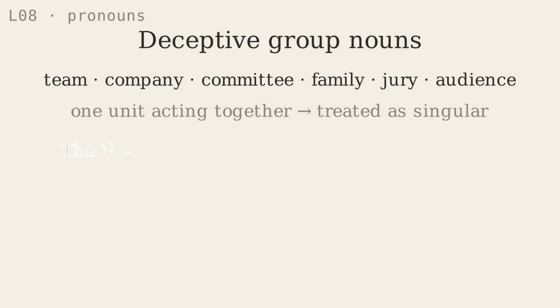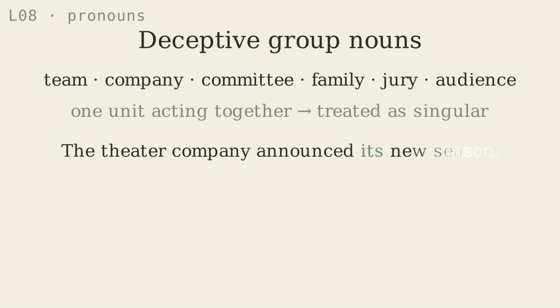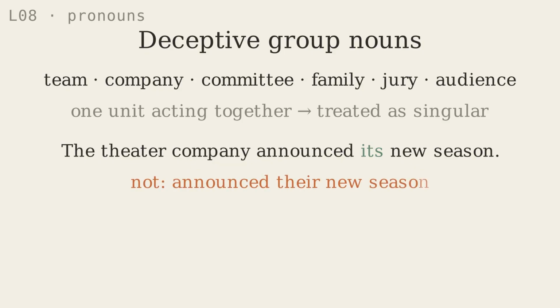For example, the theater company announced its new season. The company includes many people. There may be actors, directors, designers, and stage managers. But the company is being discussed as one organization. Therefore, we use "its." The theater company announced its new season. Not, the theater company announced their new season.